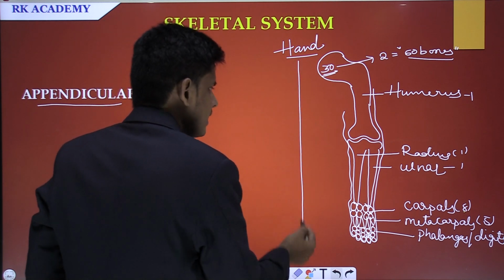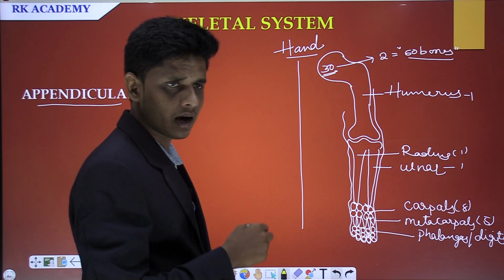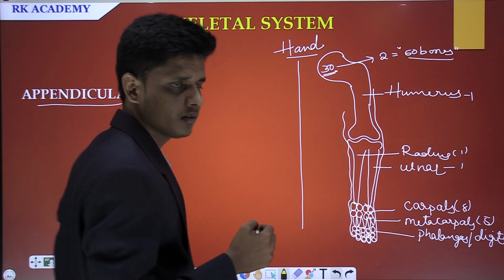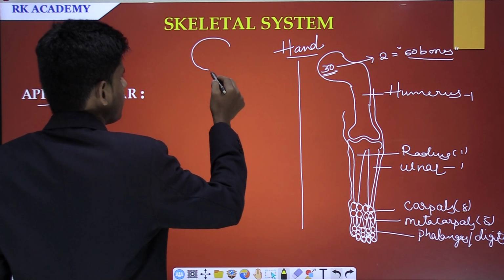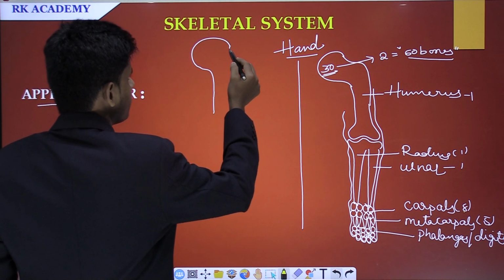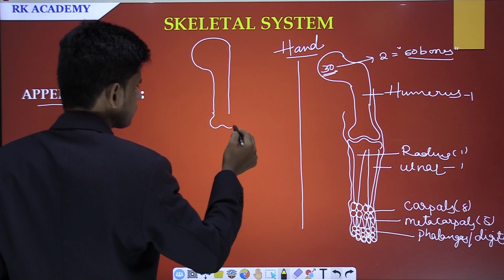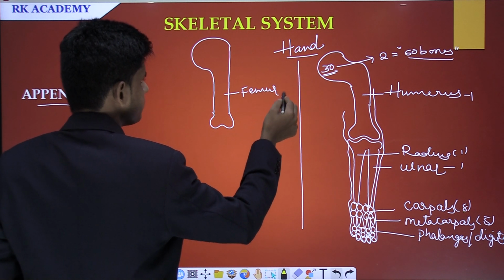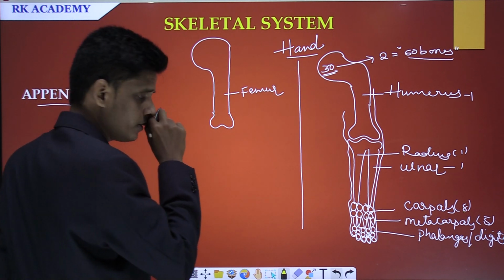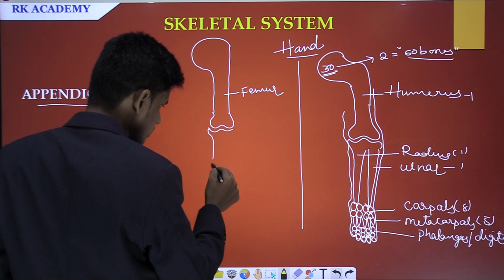In the second case, I am going to draw the diagram of a leg. This is the leg that articulates with the pelvic girdle. This bone is called femur. This particular bone continues with two bones.